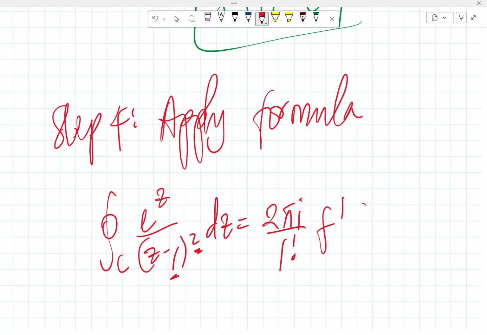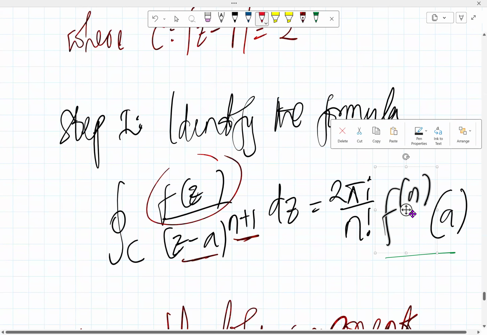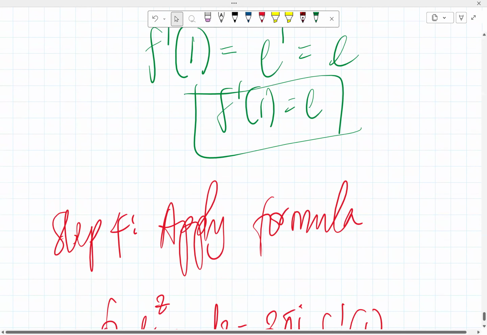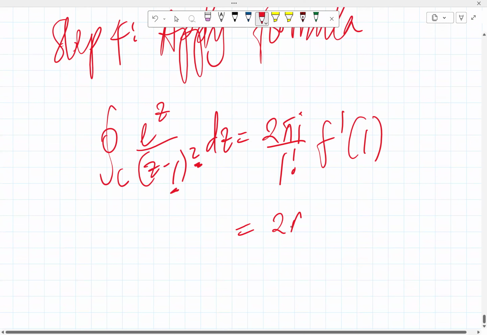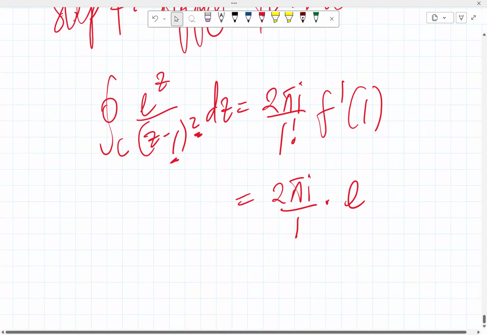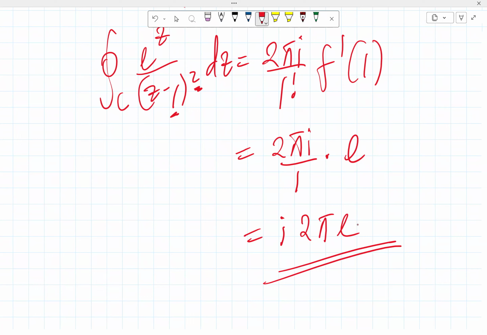Then f prime of 1, because we have the nth derivative of f evaluated at a. So this is our a now. So we just tidy that up. 2 pi I, 1 factorial is 1. F prime evaluated at 1 is e. So we then have, for me, I like to write I 2 pi e, and that is the result right there. So the final answer is I 2 pi e.